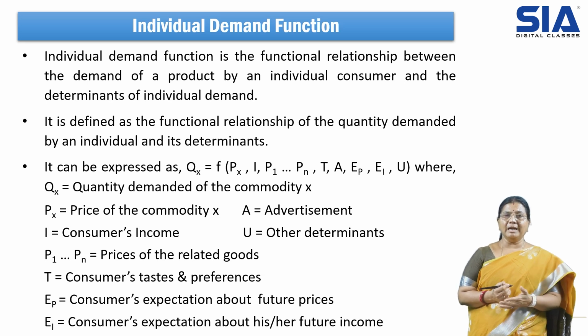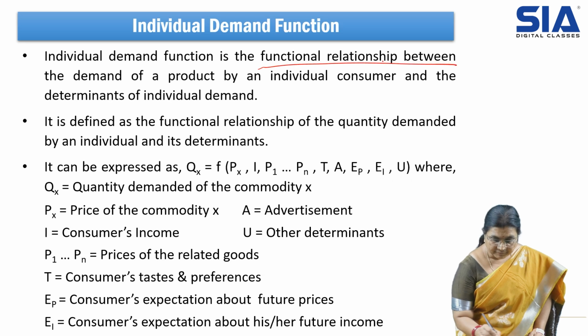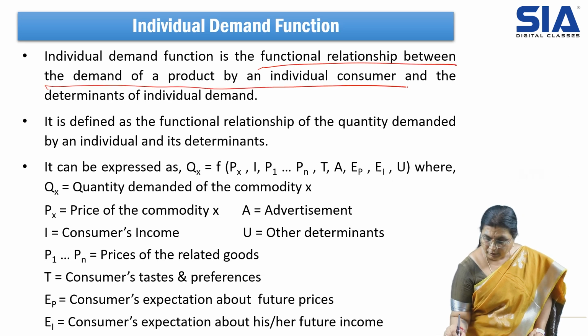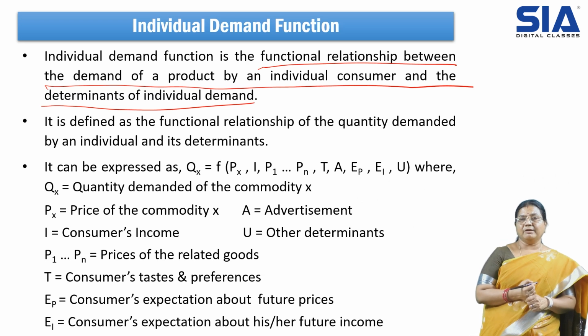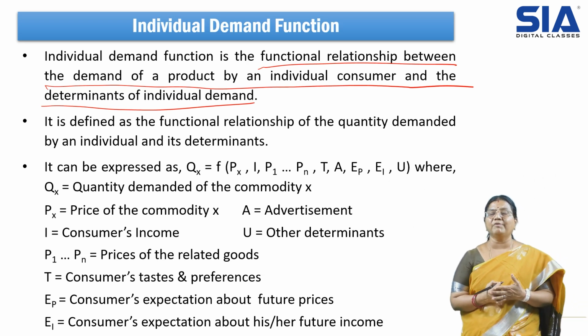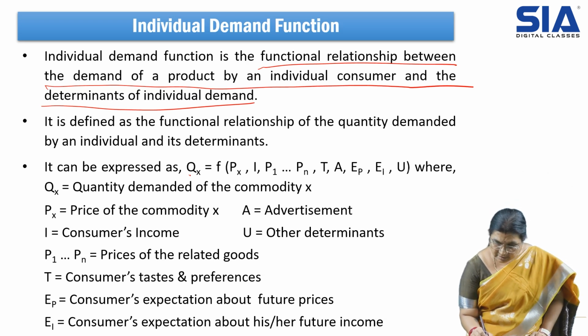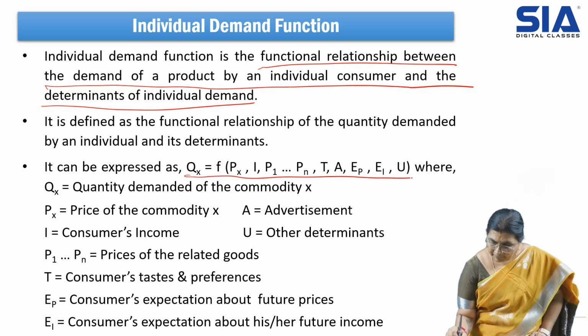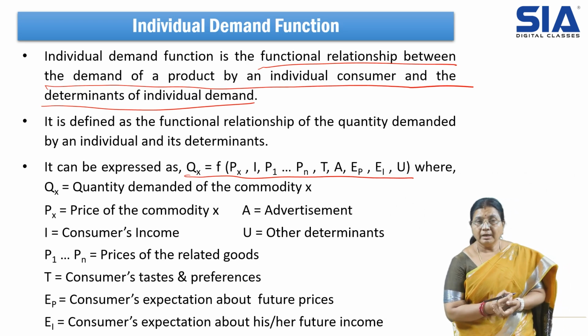The individual demand function is the functional relationship between the demand for a product by an individual consumer and the determinants of the individual demand. For an individual person, what are the factors influencing the demand? It is expressed as Qx = f(Px, I, P1 to Pn, T, A, E, P, E, I and U).